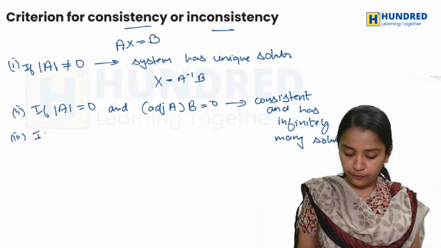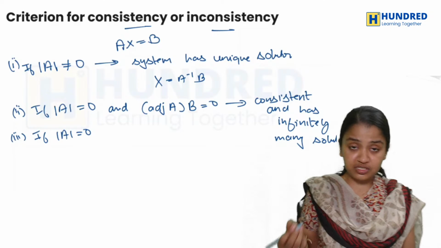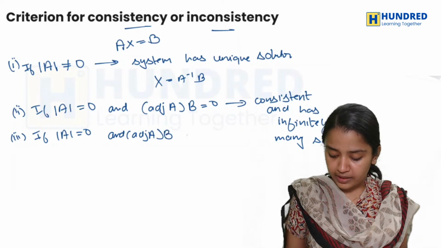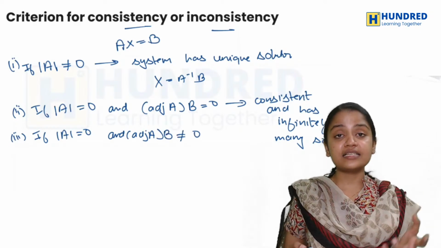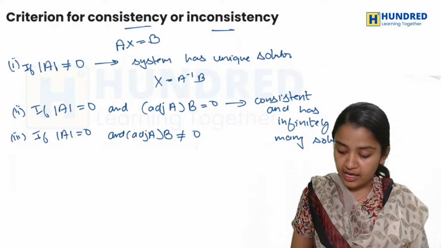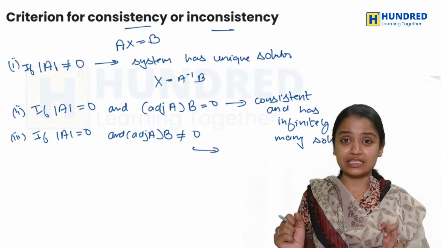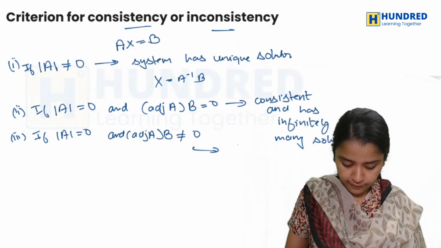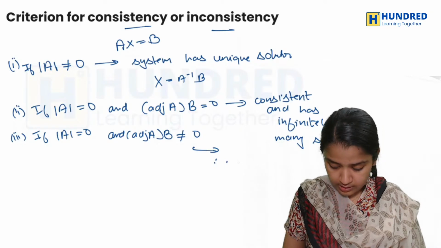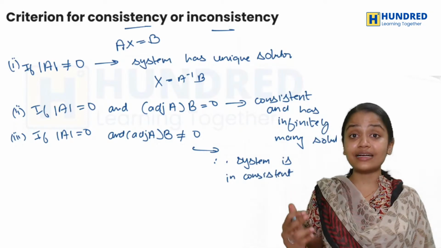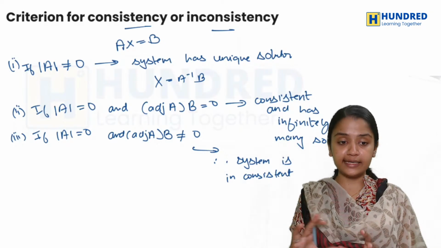In the same way, if your determinant is equal to 0 and adjoint A into B is not equal to 0, then what can you say? Your system is inconsistent. Inconsistent means it has no solution. So the system will be inconsistent. Are you clear with the concept?